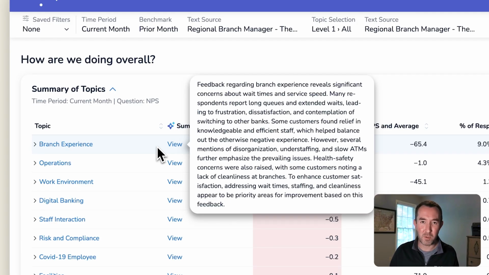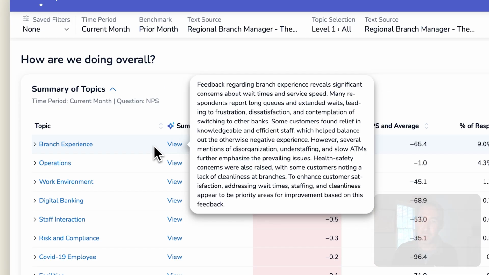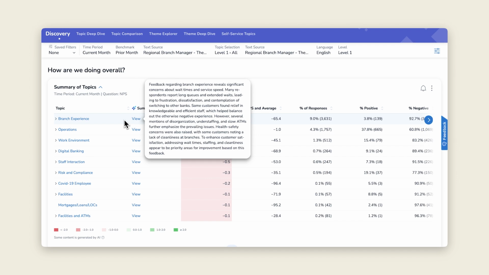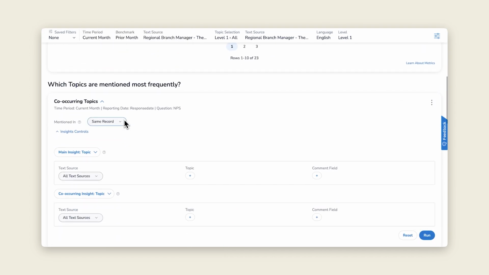The usual next step would lead Taylor to a deep dive into topics, identify associated themes, and review some verbatims to truly get an understanding of what is going on. But think about how much time that adds up to. Medallia's themes with Gen AI cuts out all of that busy work and gets Taylor to the root cause in record time.